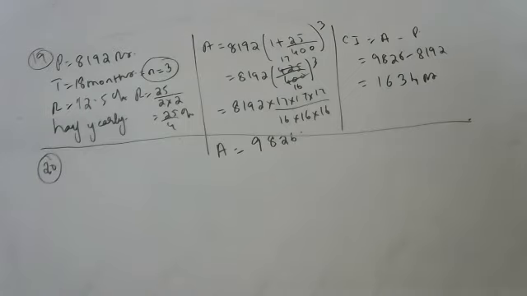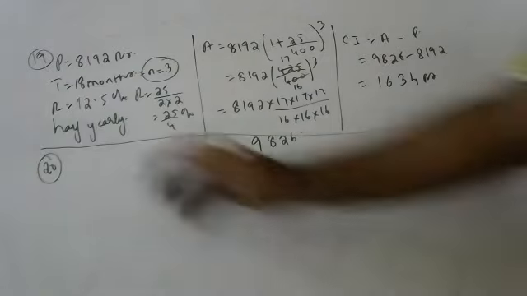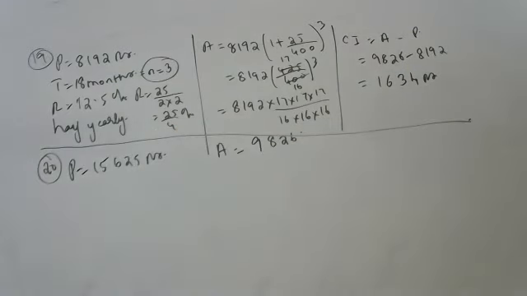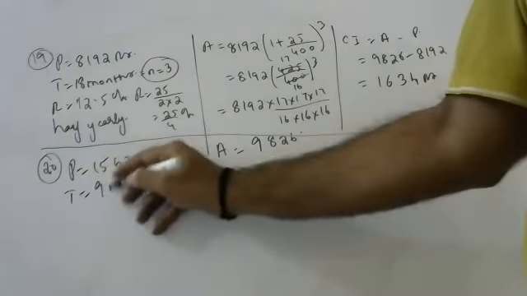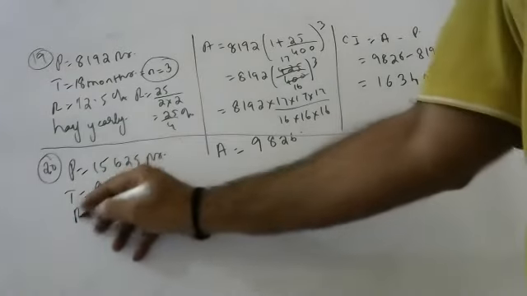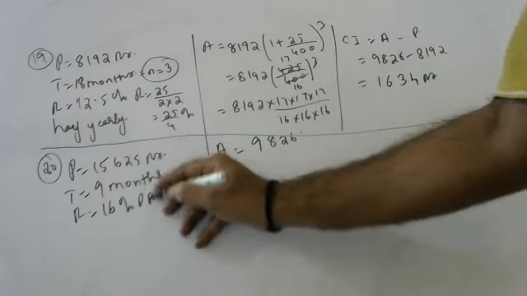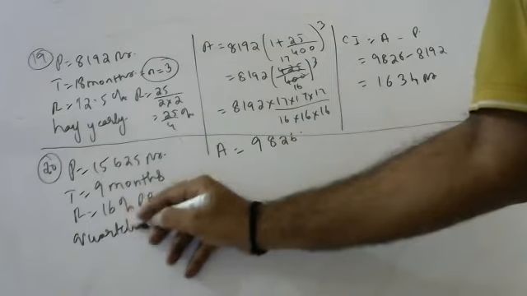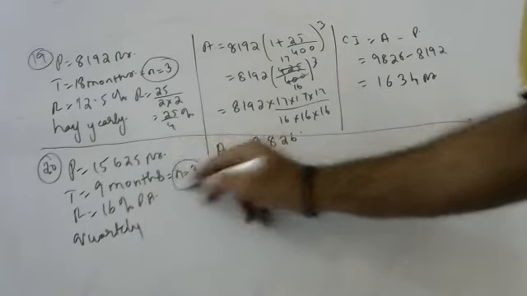Harsha, are you there? Yes, sir. Get ready. So the question is, find the compound interest on 15,625 rupees for 9 months, and the rate of interest 16% per annum, compounded quarterly. In 9 months there are 3 quarters. In 1 year, 4 quarters.